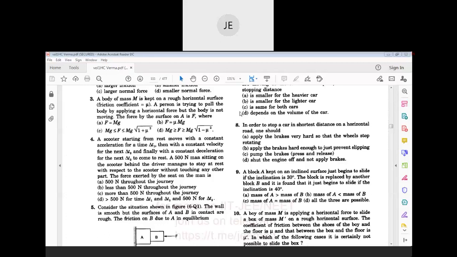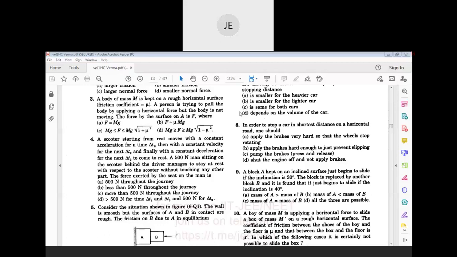A 500 Newton man sitting on the scooter behind the driver manages to stay at rest with respect to the scooter without touching any other part. The force exerted by the seat on the man is.